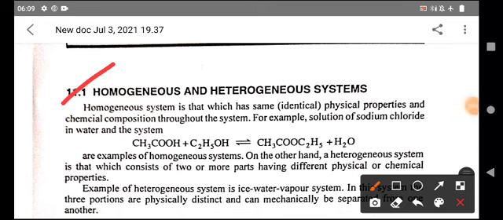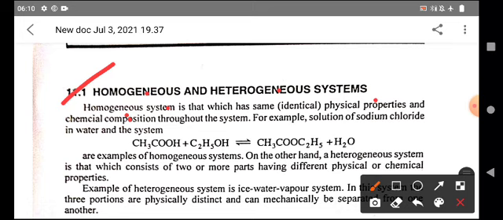The systems may be of two types. One is a homogeneous system and another is a heterogeneous system. A homogeneous system is one which has the same physical properties and chemical composition throughout the system. Those systems which have identical physical properties and identical chemical composition throughout the system.